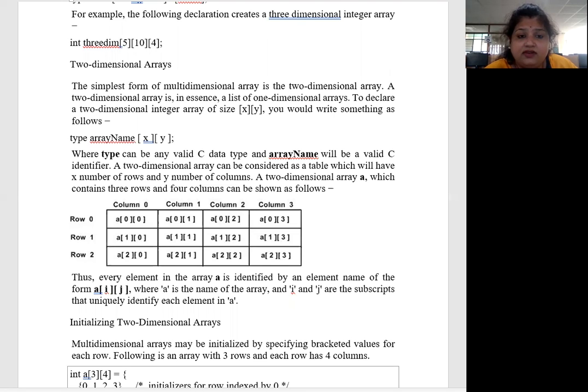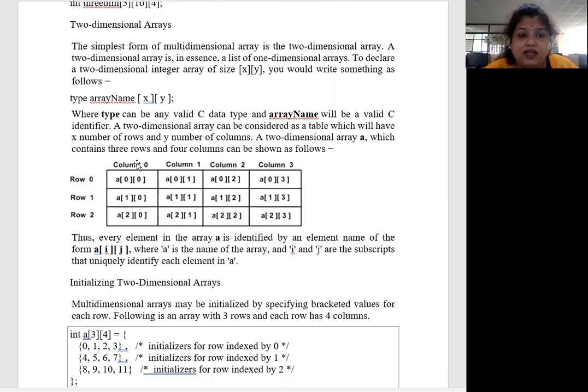See, here is one table given to you, having 0, 1, 2, 3 index columns, so we can say 4 columns and 3 rows. What is the index value of the first column? The first column index value will be 0, and the first row will also be 0. So here is the 0 0 element, then 0 1, then 0 2, then 0 3, because the column increases but the row does not increase. Then for row 1, column 0 is 1 0, for row 1 and column 1 it is 1 1, and so on. That is the initialization of a two-dimensional array.